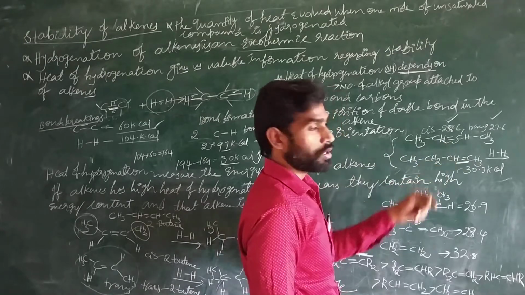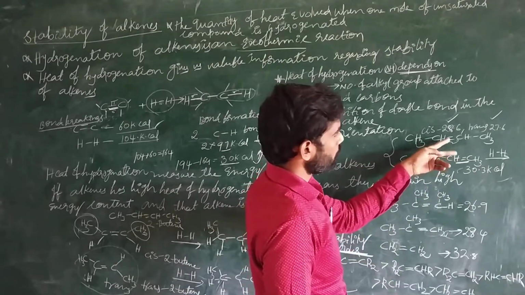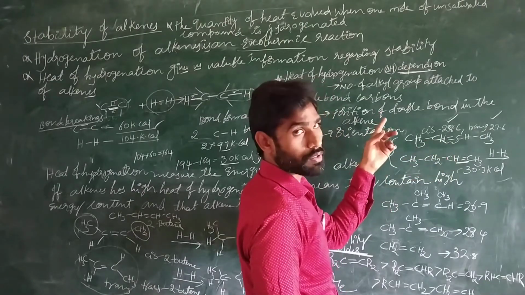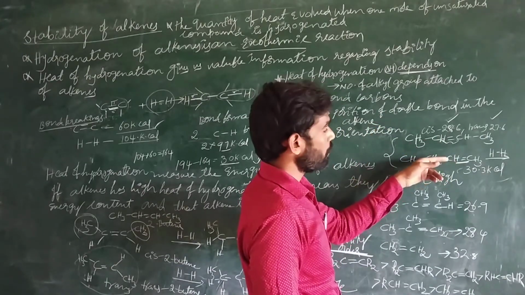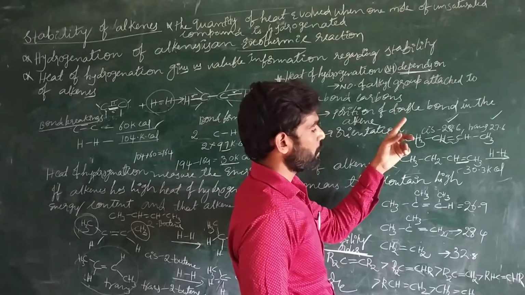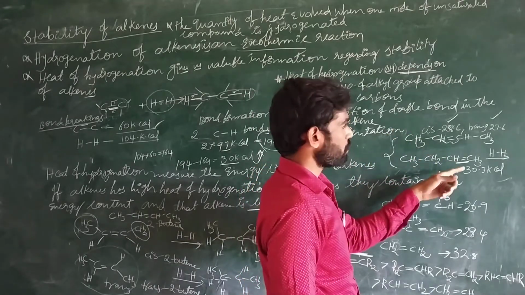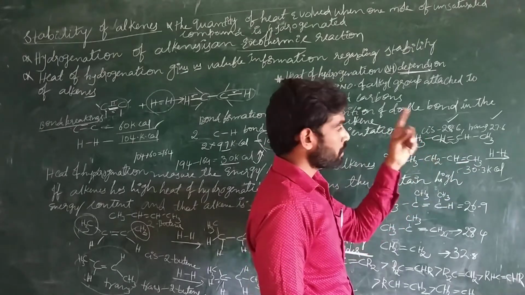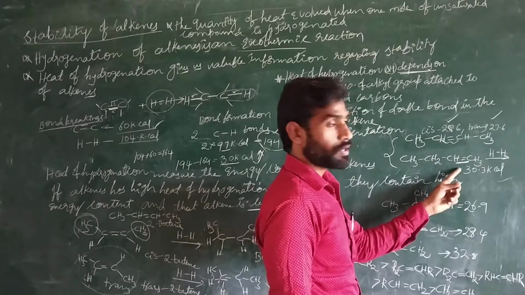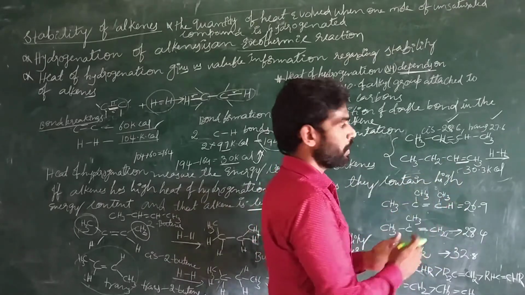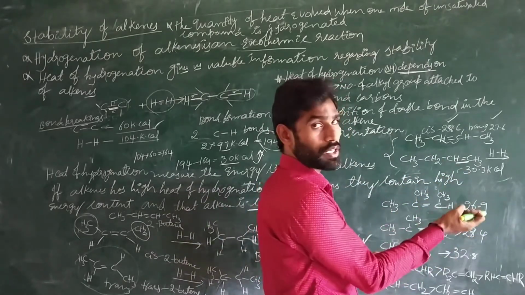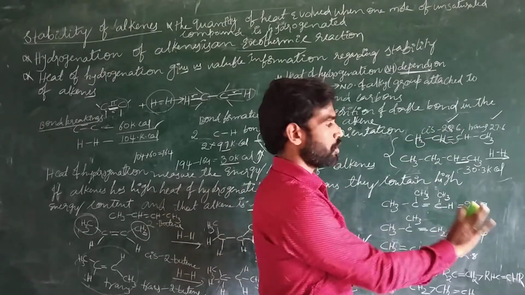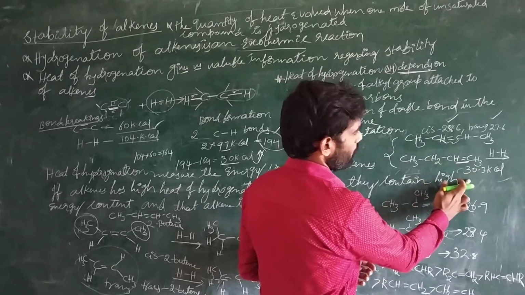This position of double bond is also varying the heat of hydrogenation, and that heat of hydrogenation is directly proportional to the stability. So that's why if the heat of hydrogenation is more, the stability is less. Stability is less because if the heat of hydrogenation is more, the molecule contains more energy content. If the molecule contains more energy, that molecule is less stable. So in this case, this molecule is less stable compared to this one.